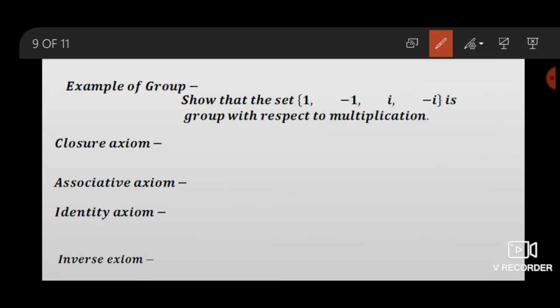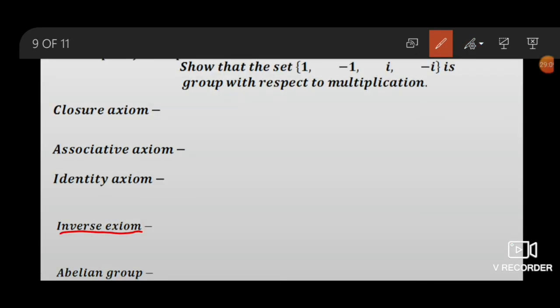Now the next property, the inverse axiom.